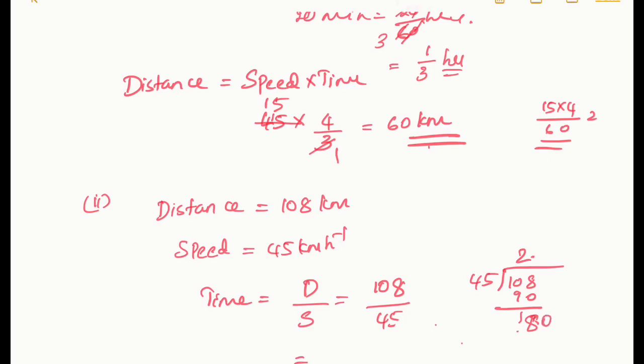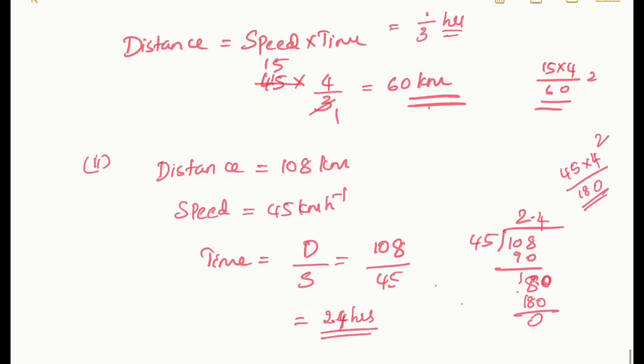I can put a point here and put a 0. It will not go in 18. So 45 into 4, let me check. 4 fives are 20, 4 fours are 16, 16 plus 2, 18. 180. So it is 2.4, and you'll get the answer as 2.4 hours. You can just leave it as 2.4 hours.